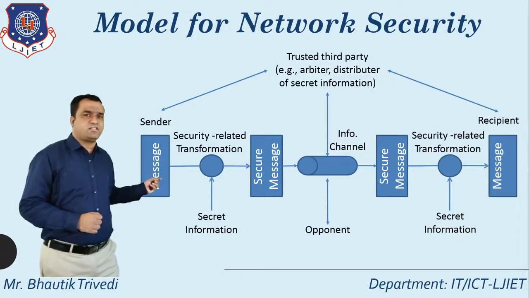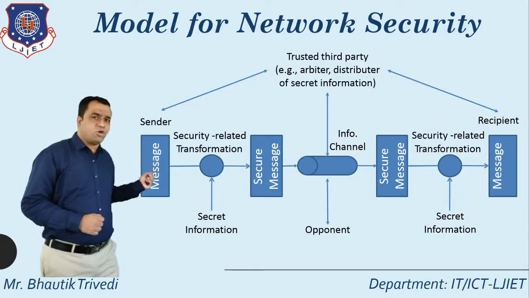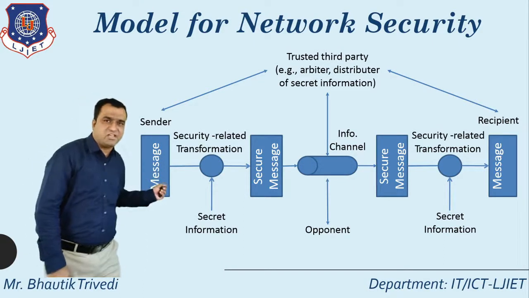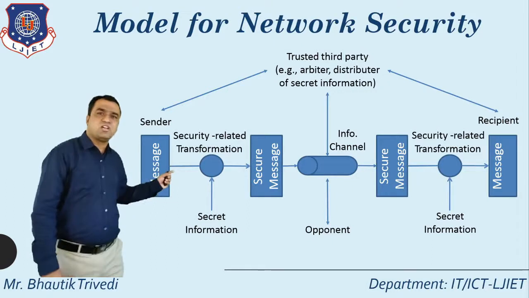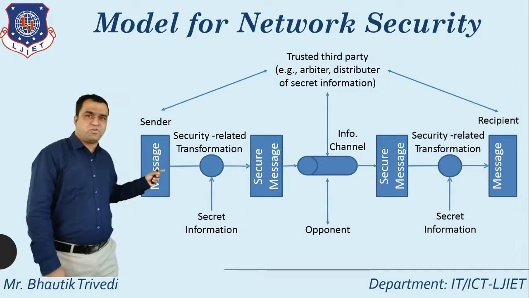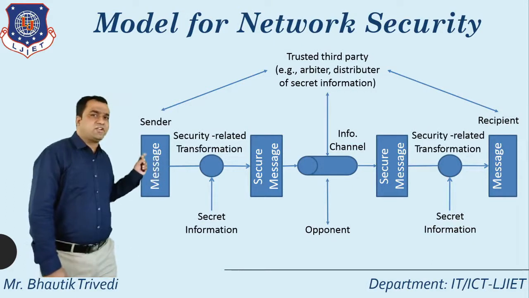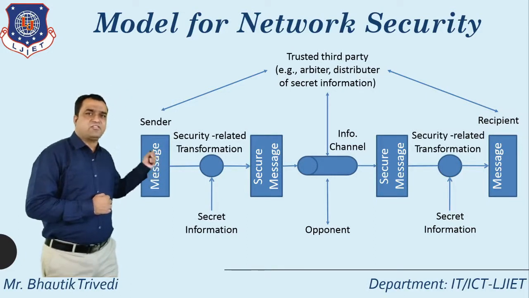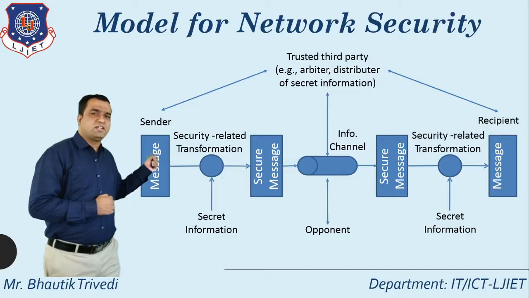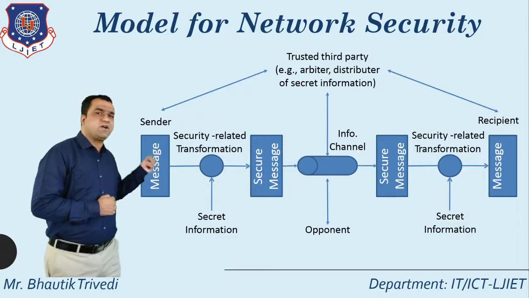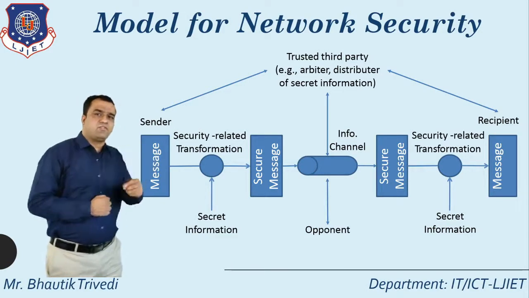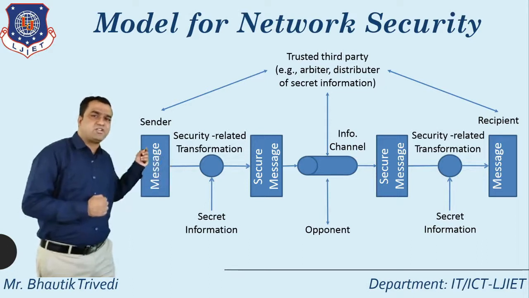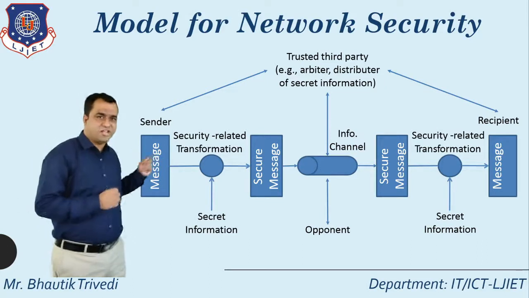Whatever secret information I pass here is directly passed to the security related transformation. After that, whatever I generate is known as a secure message. The secure message is exposed to the opponent, but it is transmitted through the information channel.